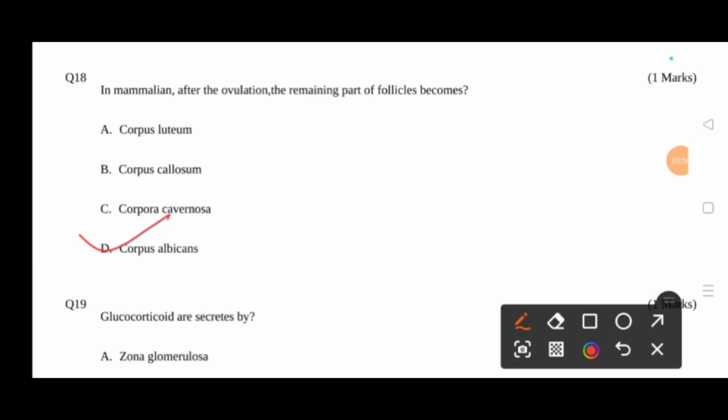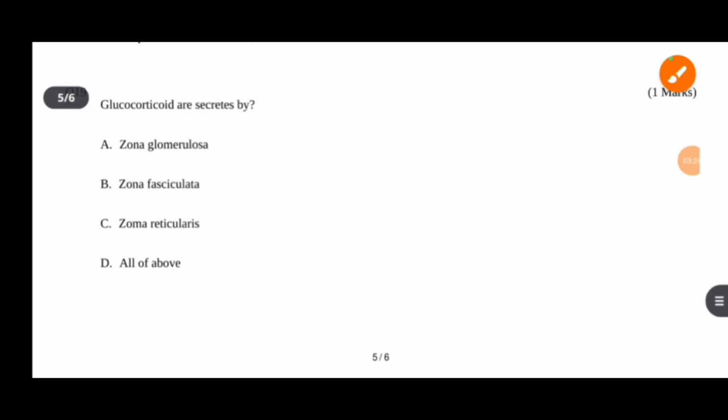Corpus albicans. Because due to the effect of LH hormone, luteinizing hormone, on day 14 of the menstrual cycle, ovulation takes place. After ovulation, the remaining part of the follicle is called corpus luteum, and corpus albicans is a regressed form of the corpus luteum.